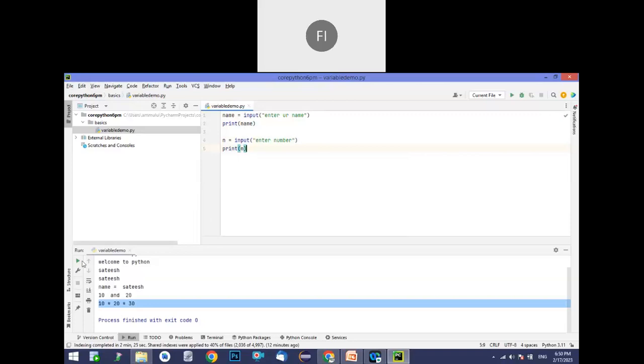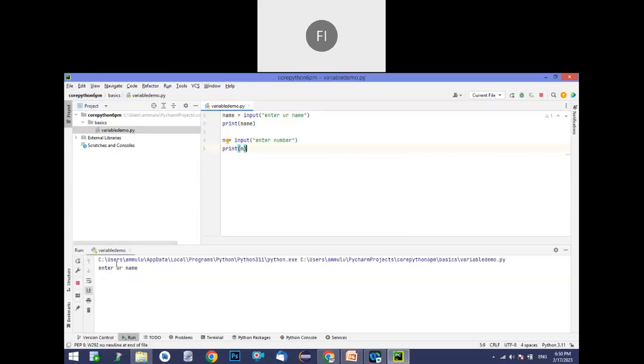Now I'm running this. Check it out. See, enter your name. It is not printing the name now. It is asking for the name and waiting for your input. Once you give that, it captures it into the respective variable. See, it is printing Satish. Now enter number. Let's take, I'm giving 20. Now you see 20 is printed. So if you want to read something from the keyboard dynamically, after execution of your program, we use a statement called the input statement.